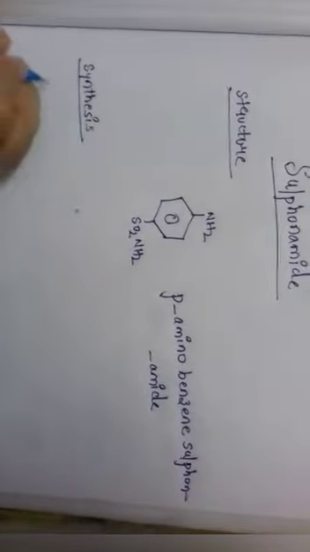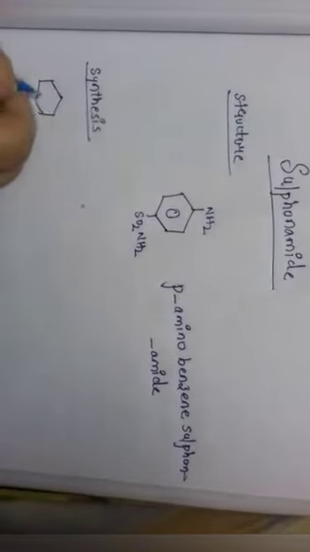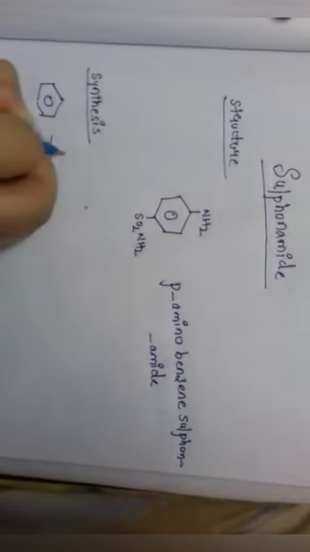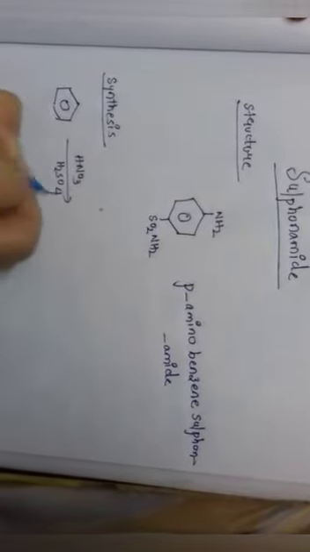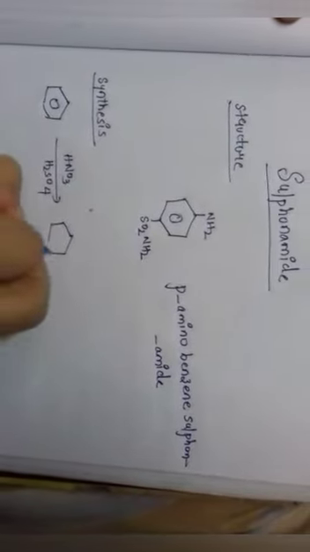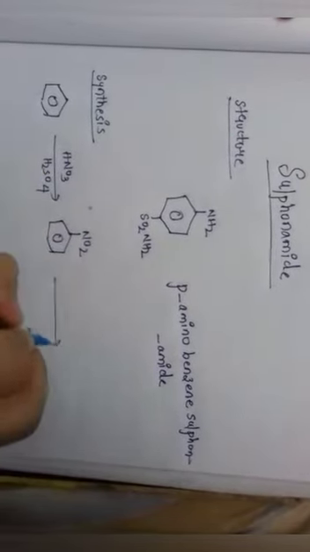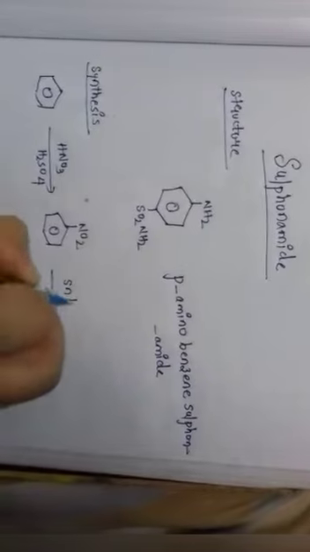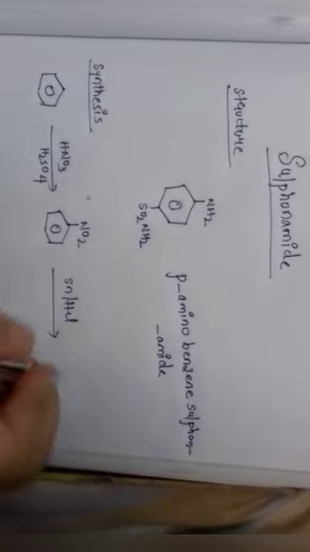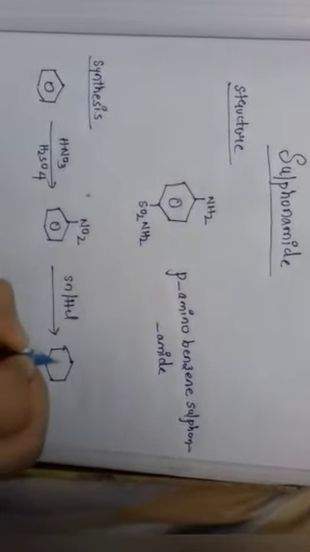Synthesis. We will do nitration of benzene, and we will get nitrobenzene. Then we will do reduction. Reduction of nitrobenzene is through Sn and HCl. We will get aniline.